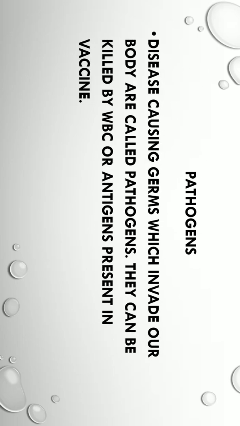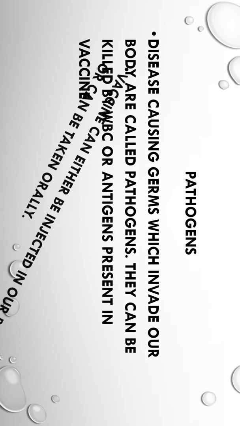After that, some more topics which have to be discussed in this lesson are: first is regarding pathogens. Some microorganisms are known as pathogens. Let us understand what are pathogens. Pathogens are disease causing germs which invade our body, and they can be killed by WBC or antigens present in vaccine. Let us see what are antigens.